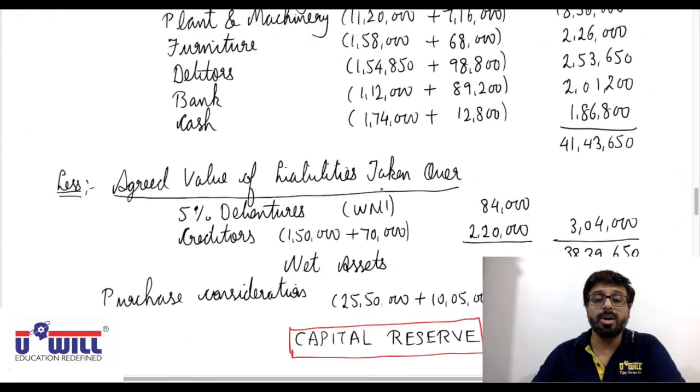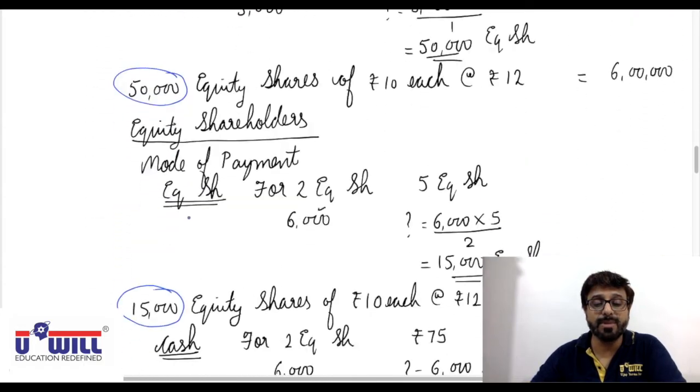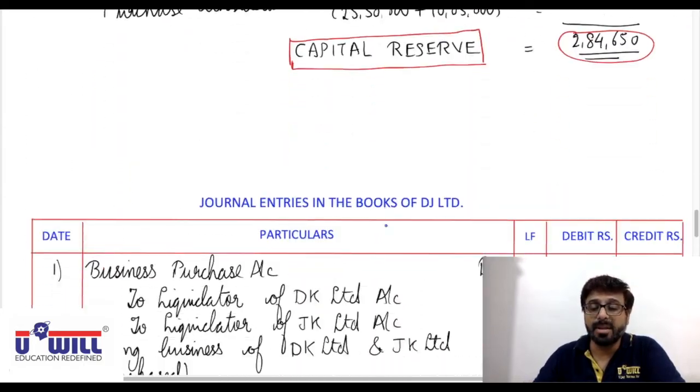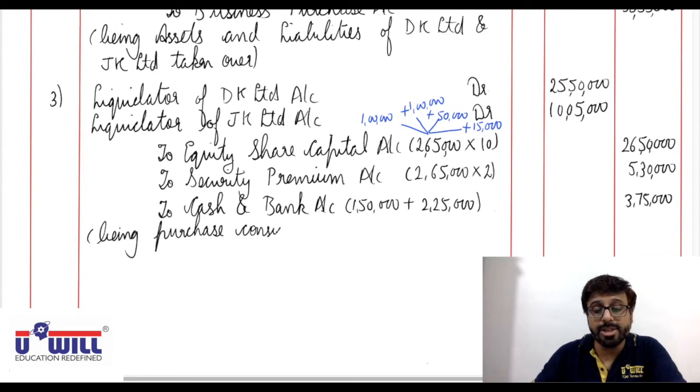So 1 lakh plus 1 lakh plus 50,000 plus 15,000, total 2,65,000 equity shares. This is how we obtain it. Being purchase consideration settled.